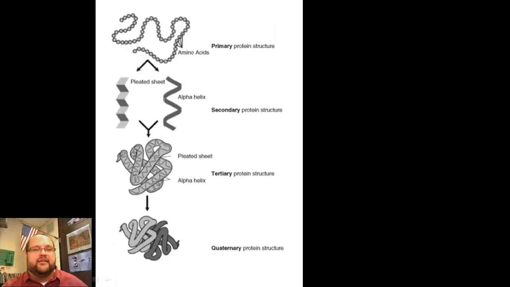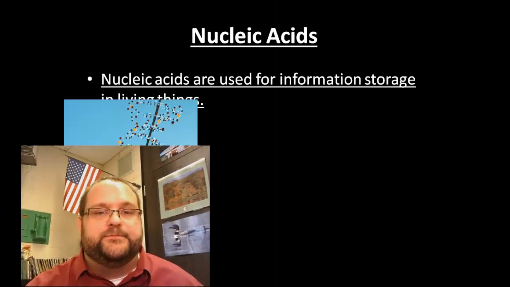Once again, we take a look at this. Primary, a long chain of amino acids. Those amino acids begin to coil up to form our secondary. Those coils begin to bunch up to form our tertiary, and those bunches find other bunches to form our quaternary protein structure, or our actual completed functional protein. So this right here is what the proteins in your body look like. They are these quaternary functional proteins that do everything we need them to do.